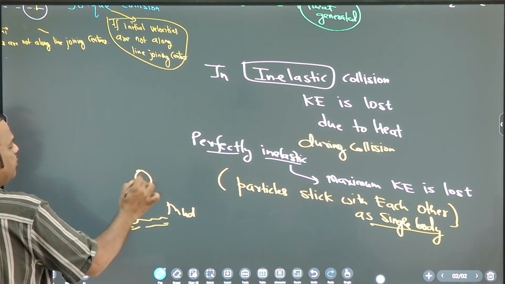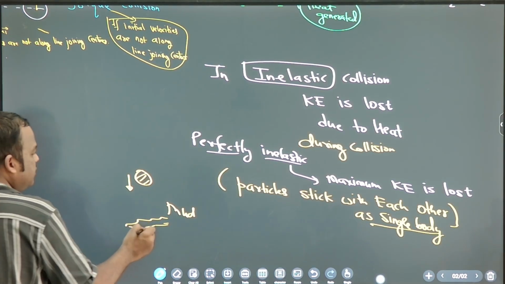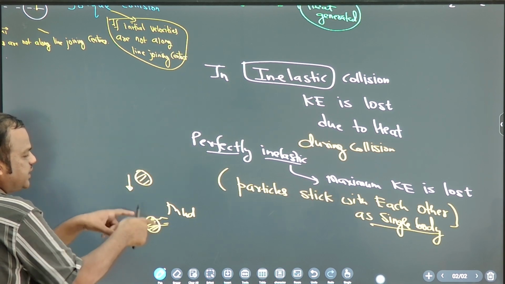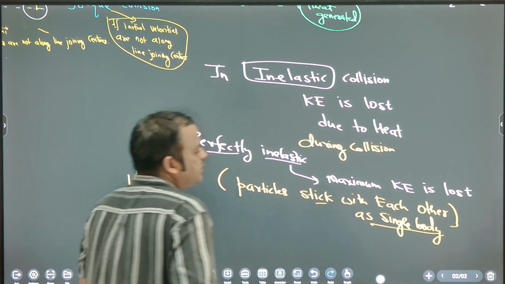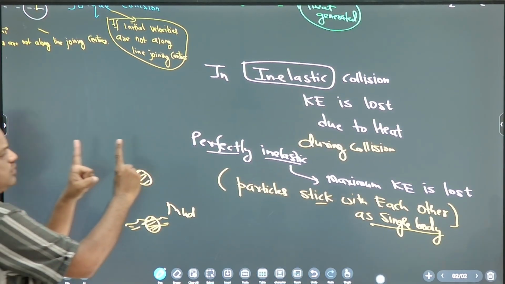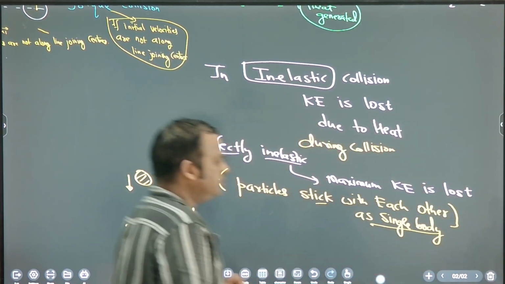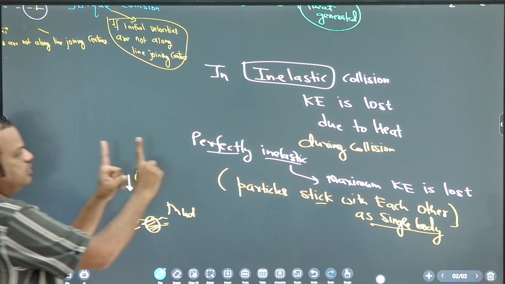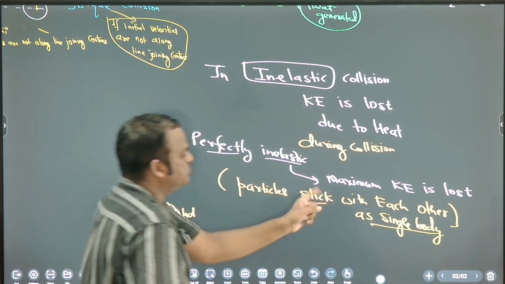Now you drop a ball, it will rebound or not? No, it will not rebound. So we can say the ball is sticking with the mud. Okay. Suppose these are the two objects, they are going like this. They stick. They are going together. Initially, this is one object, this is the other object. But after collision, they are together. So particles stick with each other.